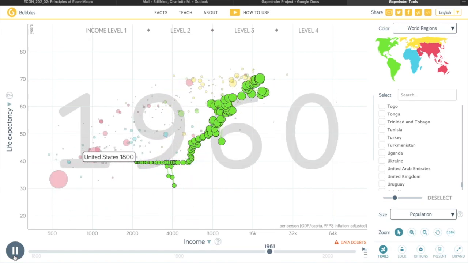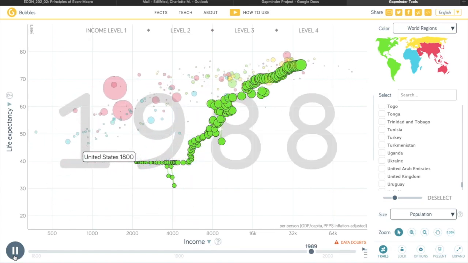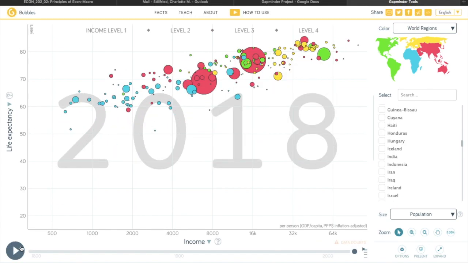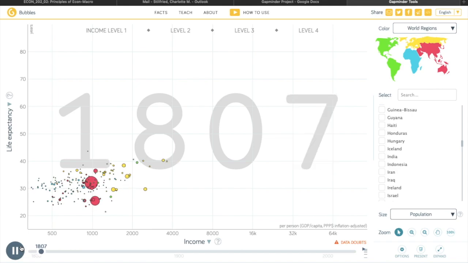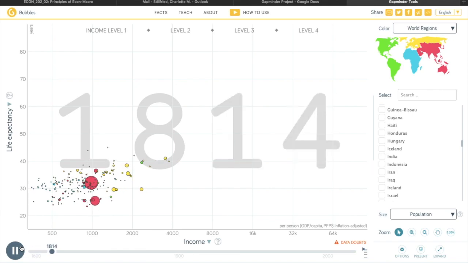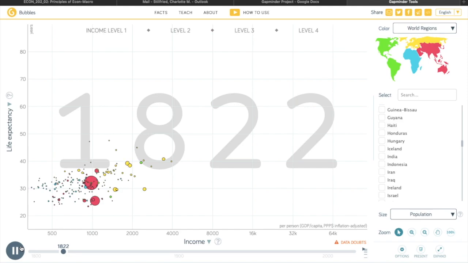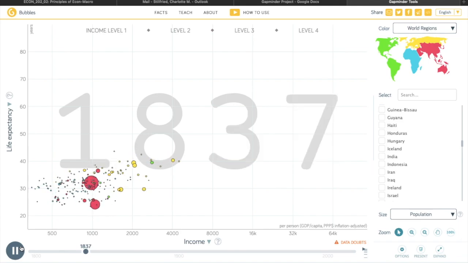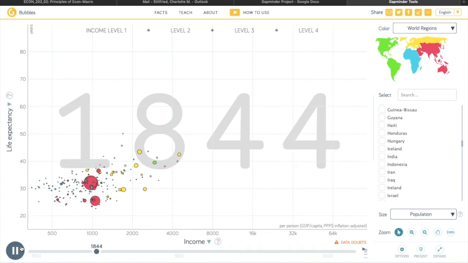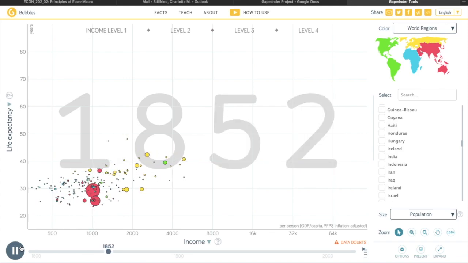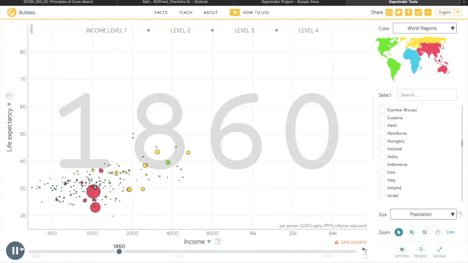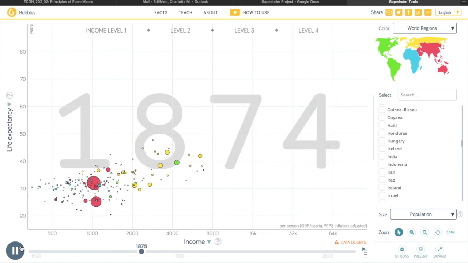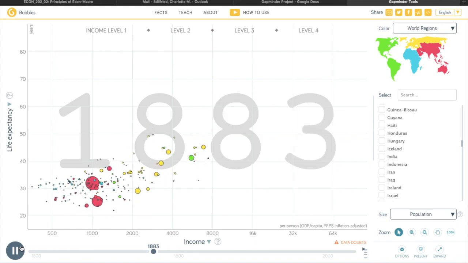As we can see by the bubbles in the graph, in the 1800s, Iceland had the highest life expectancy at 42.9 years with an income of $926. In 2018, however, Japan now is at the top of the graph with a life expectancy of 84.2 years and a GDP per capita of 39.1 thousand. Even though the overall trend shows life expectancy and income are positively related, Iceland in the 1800s and Japan in 2018 were both not the richest countries.